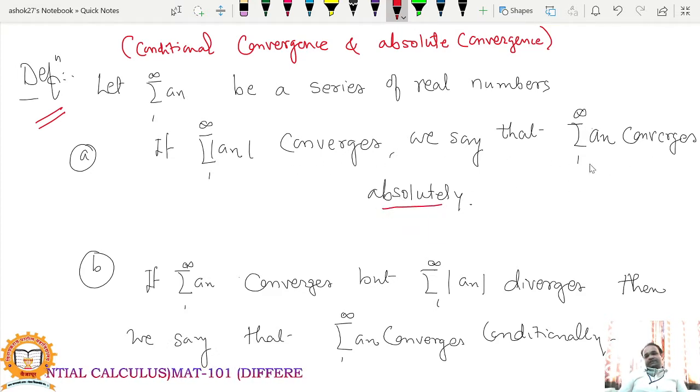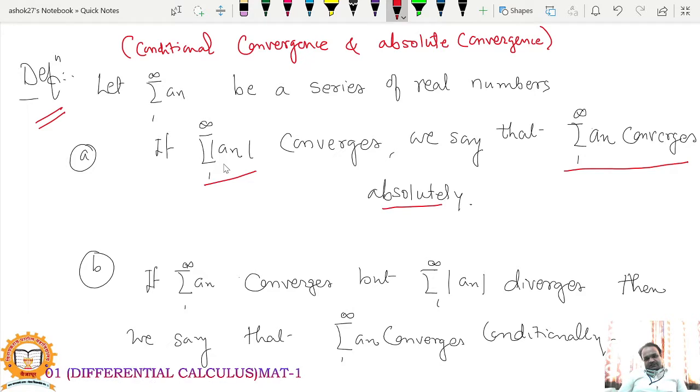So when we say the series converges absolutely, it means summation mod a_n converges. If you take the mod of each term of this series, then the corresponding series is convergent. Then we can say the original series converges absolutely. Actually, there is one theorem.